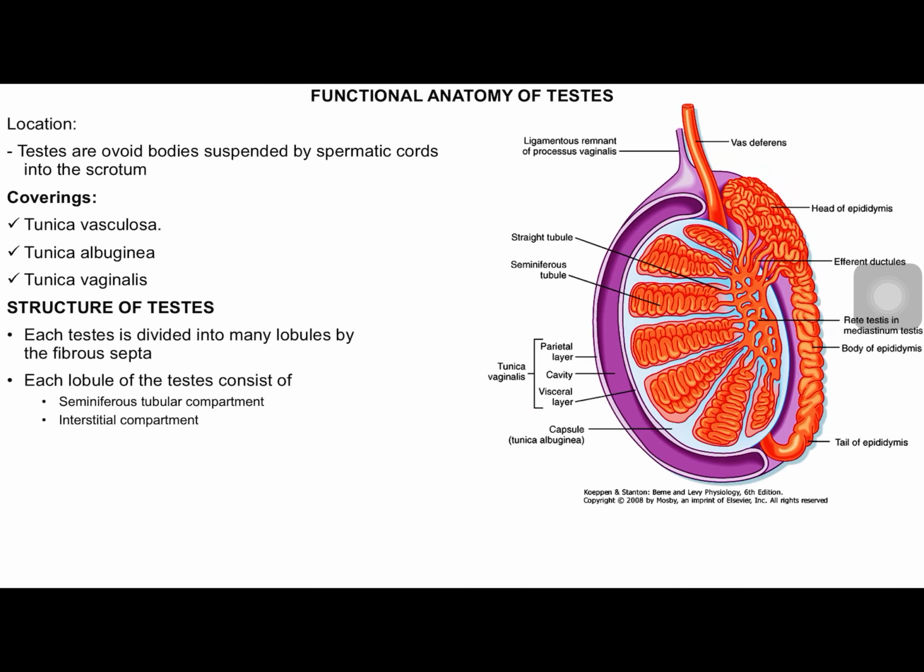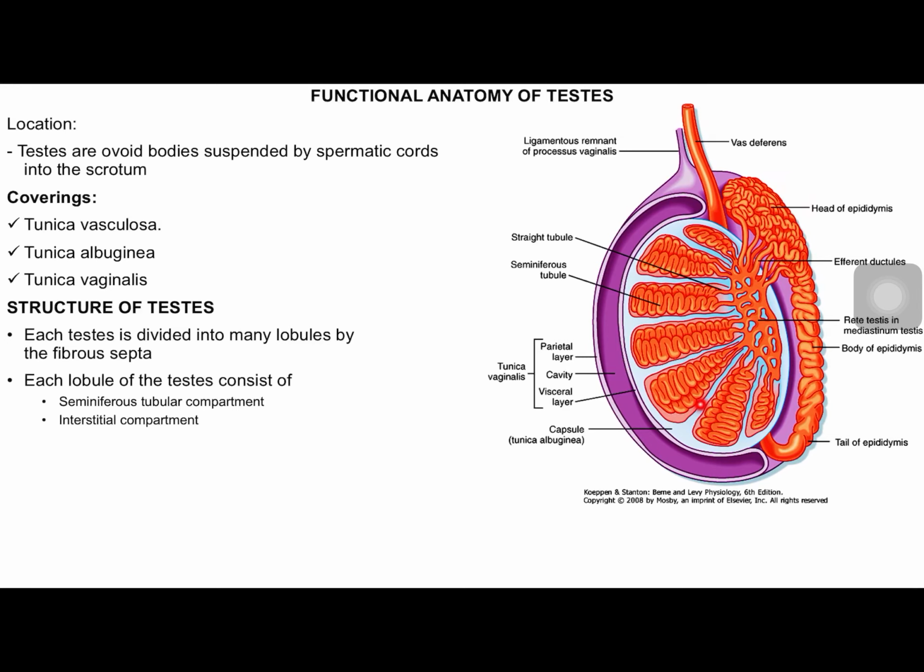Inside these coverings, the testis is divided into many lobules. You can see here it is divided into several lobules. The fibrous septa going from the tunica albuginea towards the interior divide the testis into several lobules. Each lobule consists of a seminiferous tubular compartment, and surrounding it, the interstitial compartment. The seminiferous tubular compartment has a convoluted component. These tubular structures are called seminiferous tubules, which have two components.